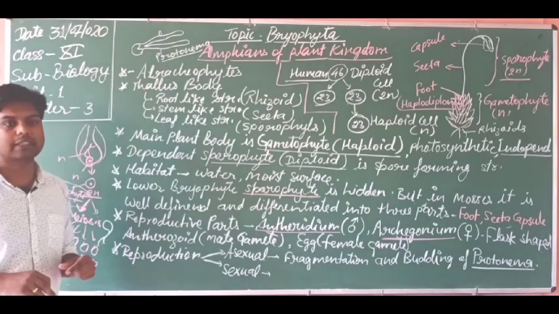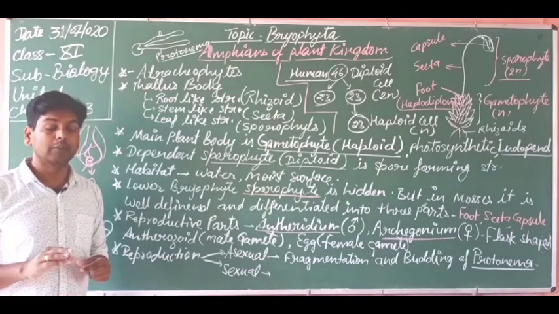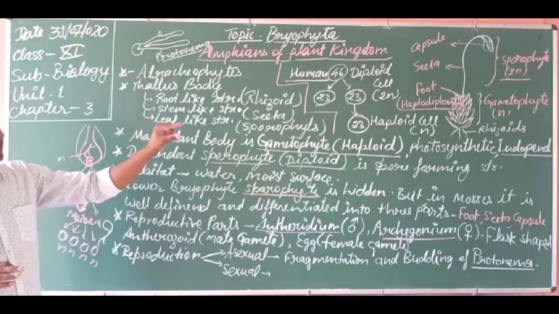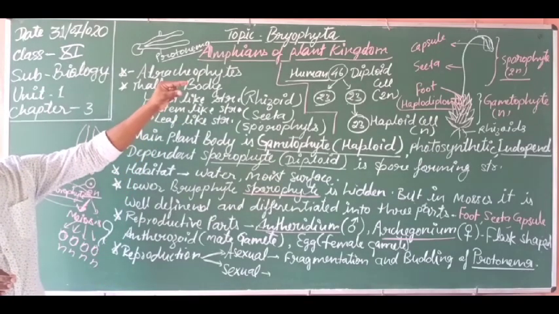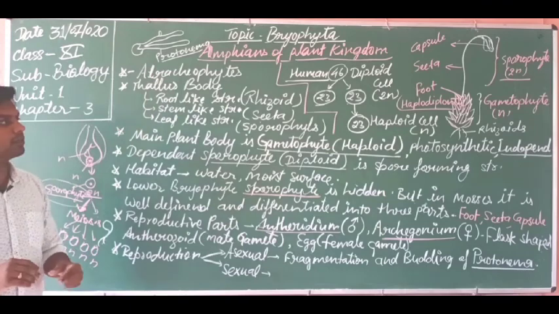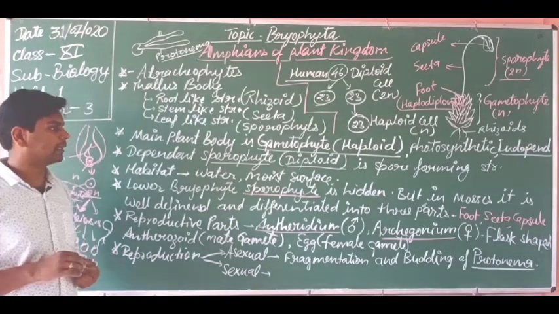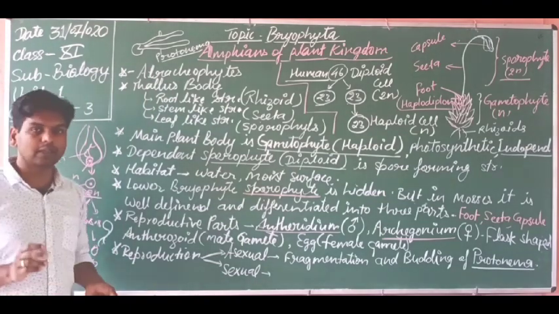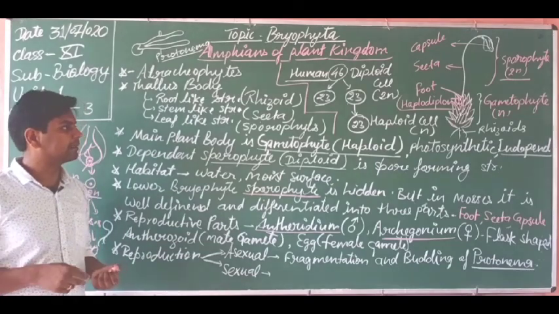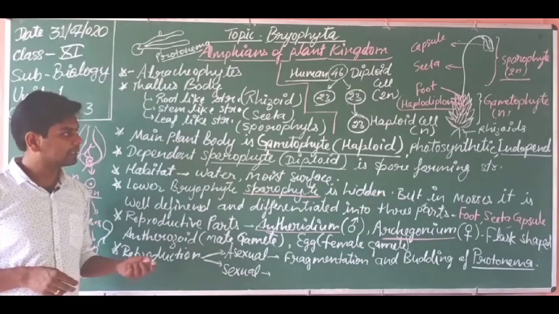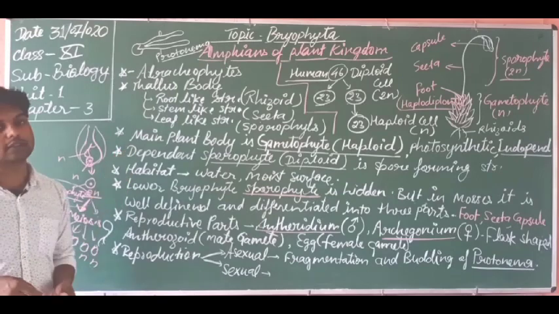That is why this is known as the haplodiplontic life cycle, because first haploid and second diploid structure is formed. So dear students, I think it is clear to you. Now let's discuss the types or the classification of the bryophytes.